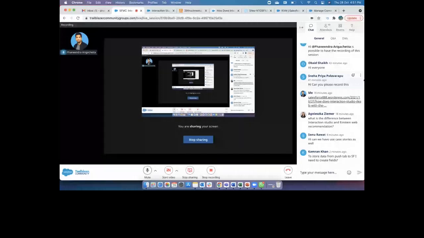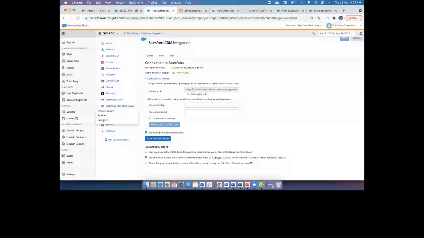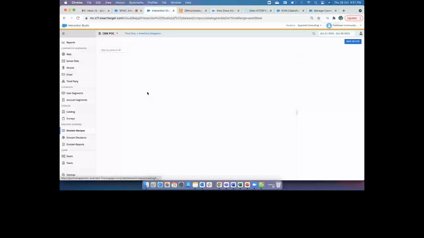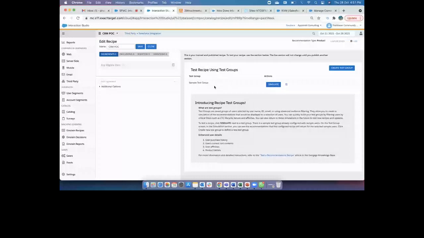But for Einstein Web Recommendations, in step number 1, Interaction Studio will collect the data from the customers in the form of event streams. And step number 2, in order to get the Einstein Web Recommendations, we have to create an Einstein recipe inside Interaction Studio. Here, I have created one recipe for Einstein, and I created a test group. Once I get all the data, it will simulate the recommendation that I would like to see.